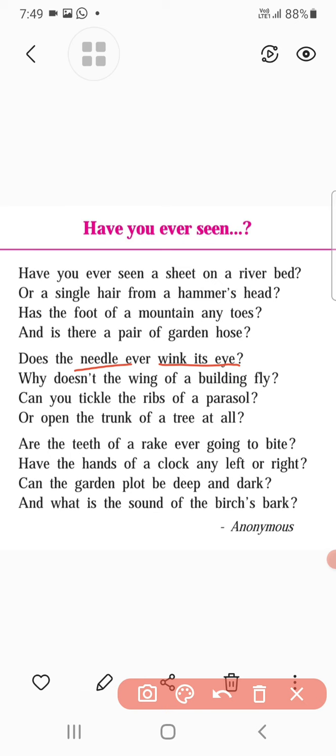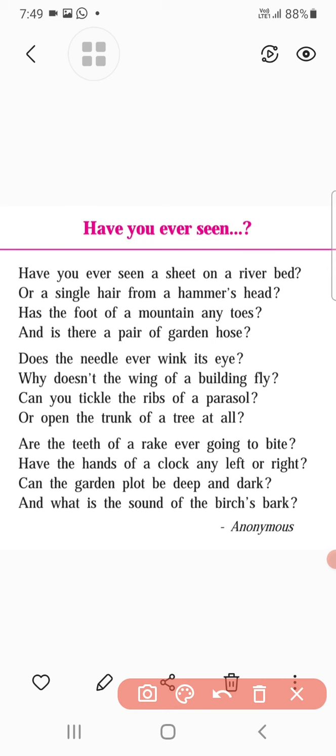Look at now. In the second stanza, the poet refers to the needle's eye and tells us that it does wink like a human eye. Yes, winking means what? Winking means human eyes, we are just winking. Similarly, the eye of the needle is also winking. In this way, the poet is giving a human quality to the eye of the needle. Understand?